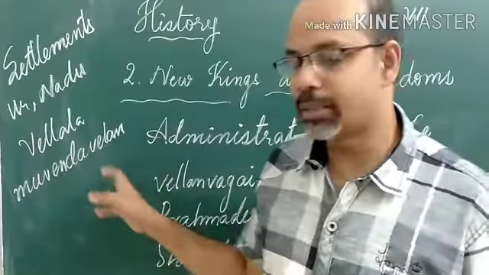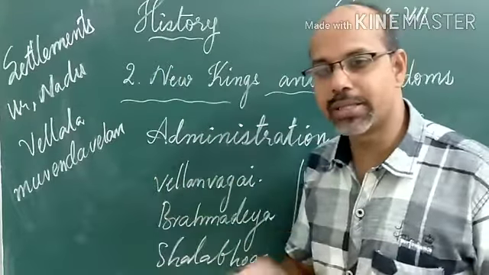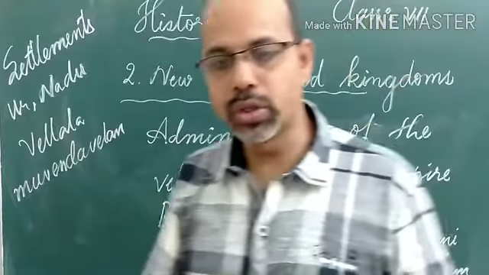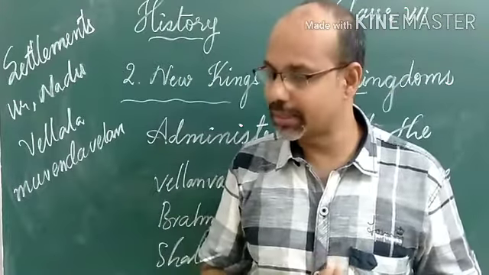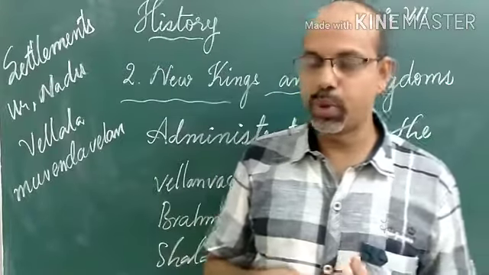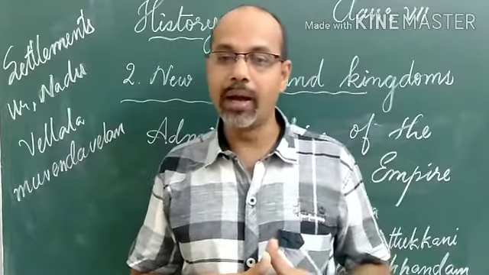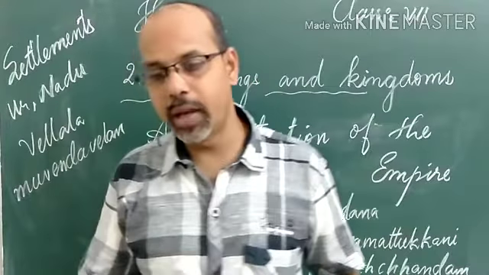The Chola rulers maintained the central government. Under the Chola rulers, these village councils existed. The Vellala caste people were very rich peasants or farmers, and they had very good power in society.